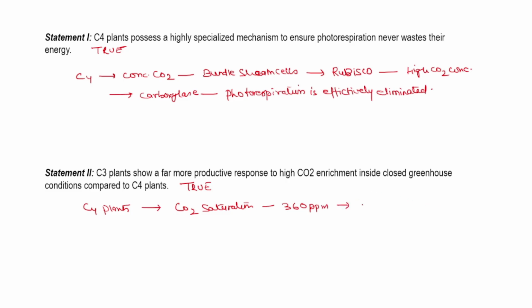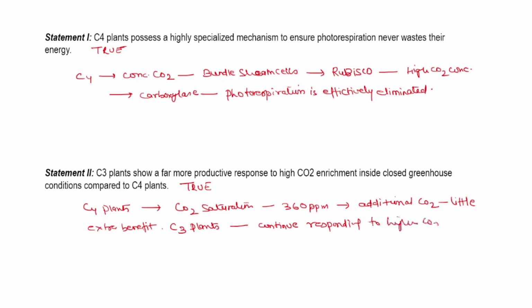So, additional CO2 provides little extra benefit, while C3 plants continue responding to higher CO2 concentration and therefore show increased photosynthetic rates and productivity in greenhouse. Both the statements are true.